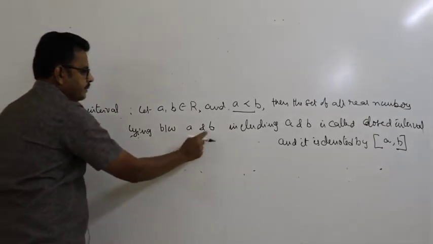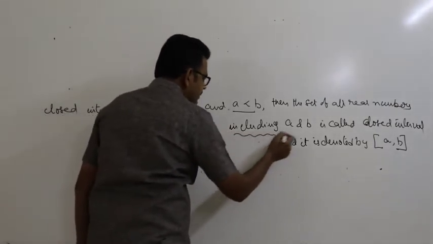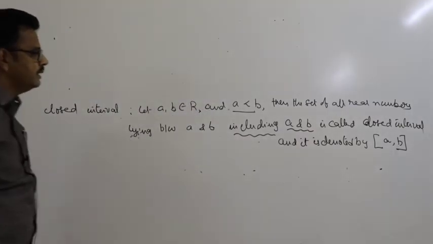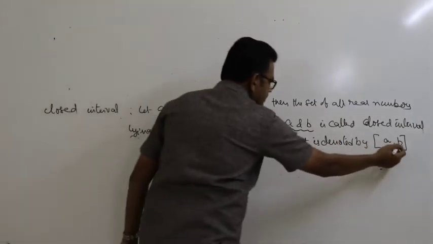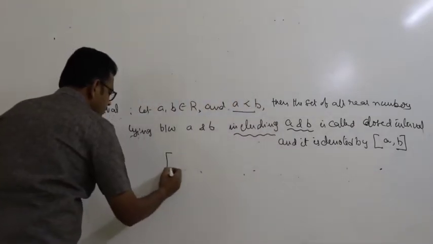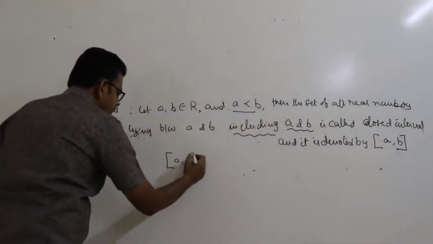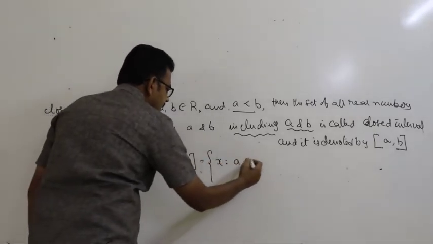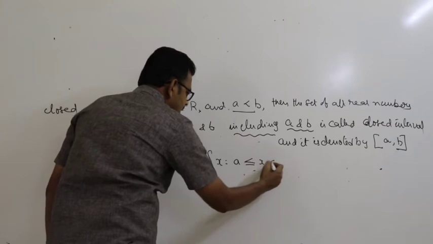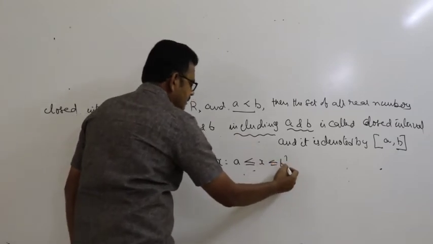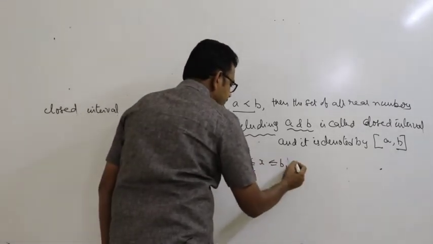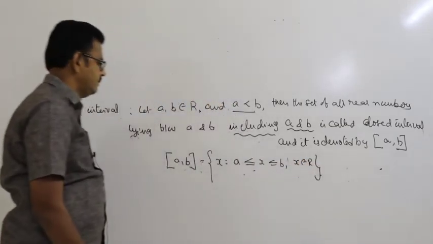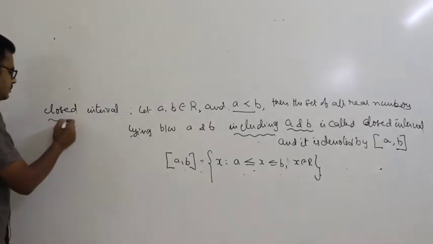Lying between a and b, including a and b, is called a closed interval, and it is denoted by a comma b is equal to x such that a less than or equal to x less than or equal to b, where x belongs to R. This is called a closed interval.